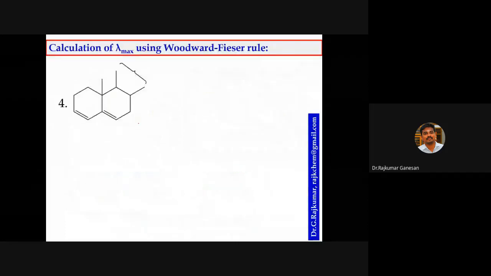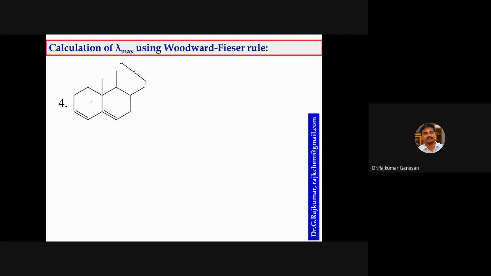Then, whether this is an acyclic diene or cyclic. Yes, it is cyclic because the conjugation is in the ring system. So if there is a ring system, you have to consider whether this is a homoannular or a heteroannular diene.